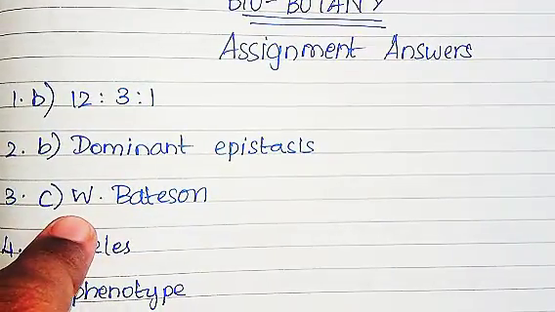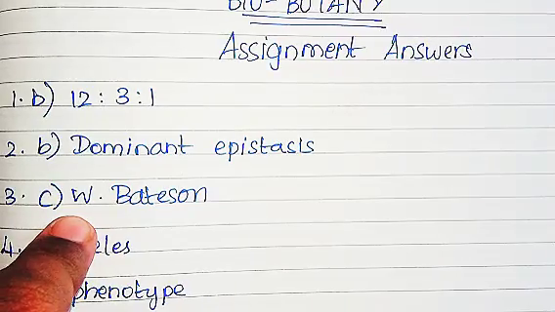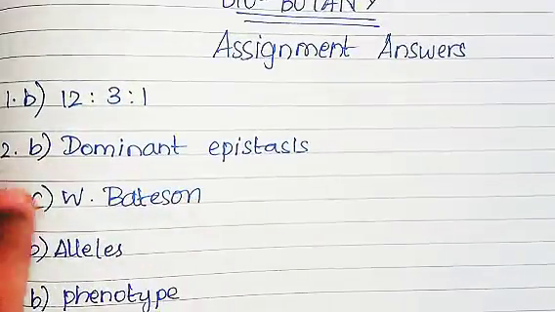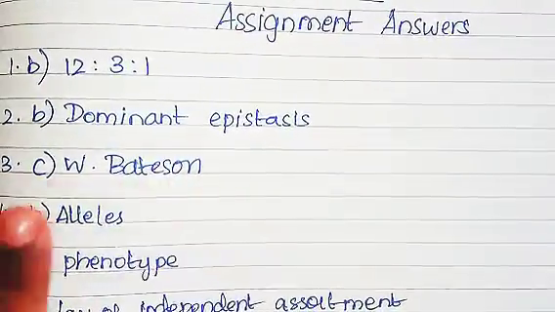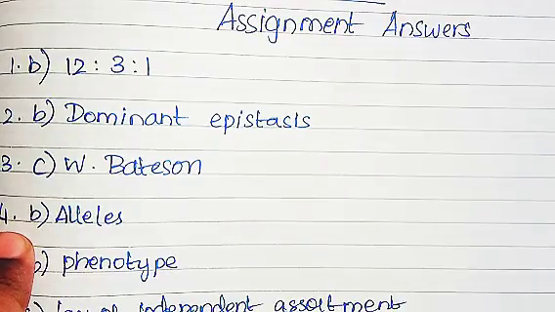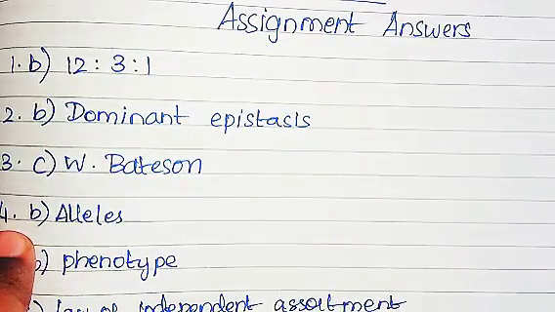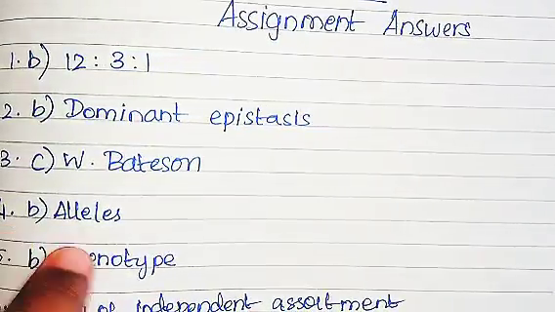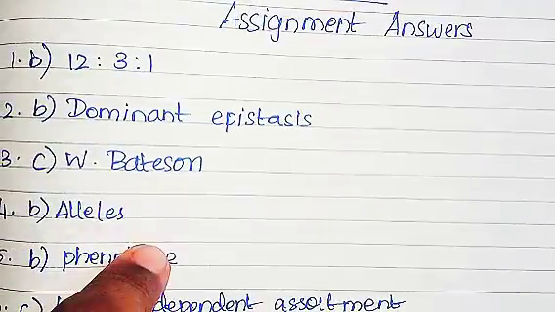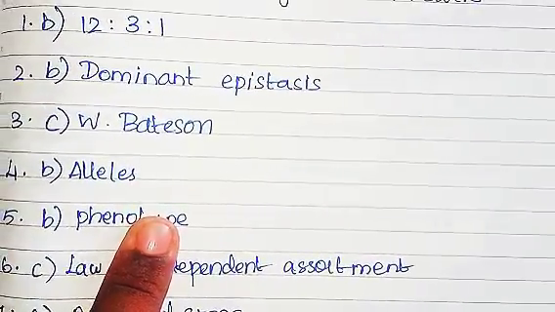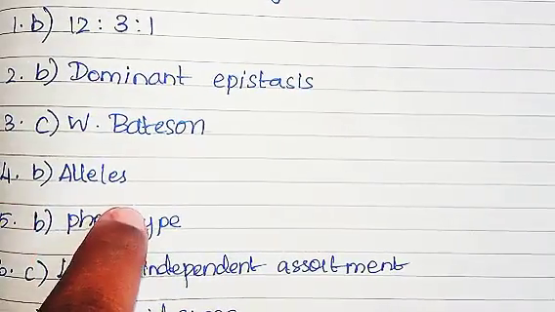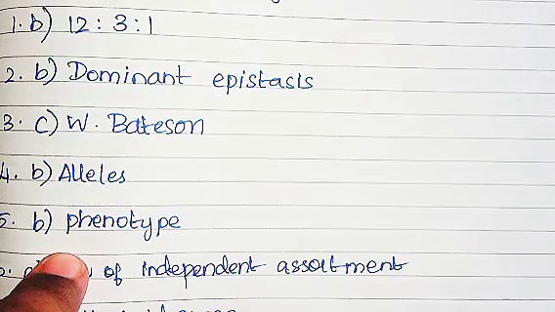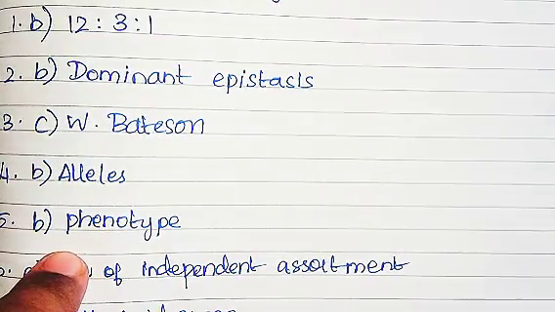Third one, the term genetics was introduced by, the correct answer is option C, W. Bateson. Now fourth question, a gene that can exist in alternate forms for the same trait is called, the correct answer is option B, alleles. Now fifth one, observable characteristic of an organism is, the correct answer is B, phenotype.